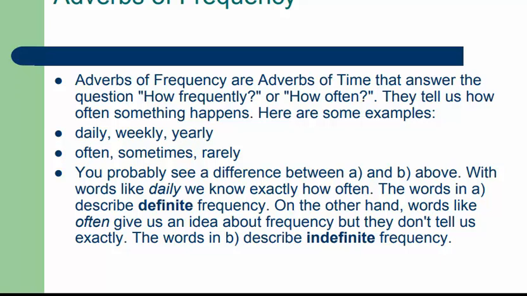But if I use words like often, sometimes, they do not tell me the exact thing. So these words are the indefinite frequency. The frequency that gives the exact meaning, exact time, is the definite frequency. And the frequency that doesn't tell us exactly is the indefinite frequency.